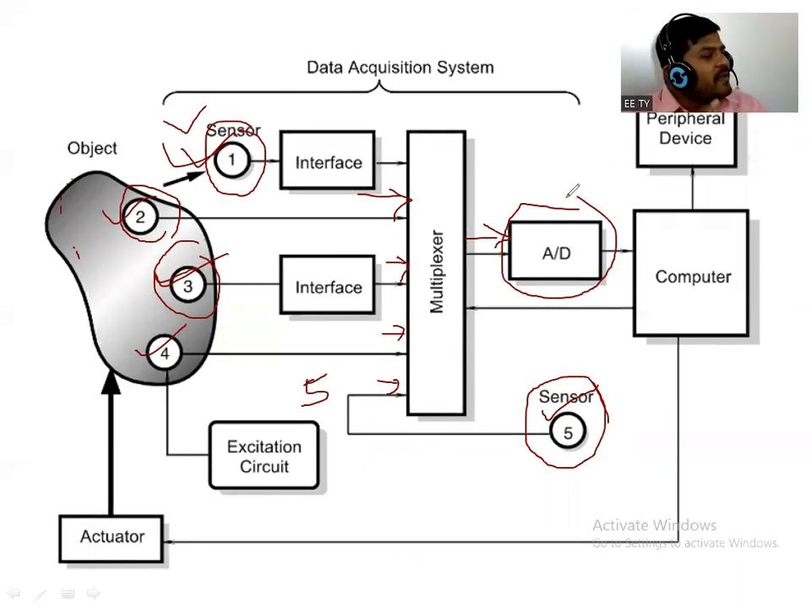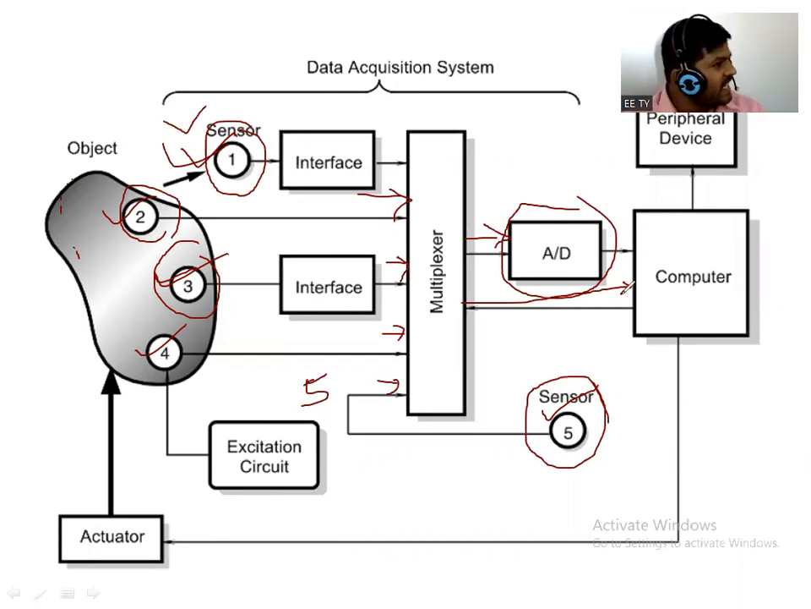Some sensors provide output in the form of digital, so there is no need to connect an analog to digital converter. So this is directly fed to the computer, right? So it depends upon the output of the sensor. If the output of the sensor is in analog form, then we require an analog to digital converter. If the output is in digital format, then it is directly fed to the computer. So it again depends upon the sensor output and condition.